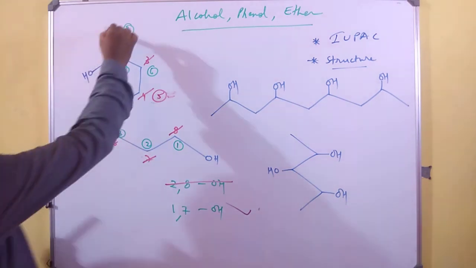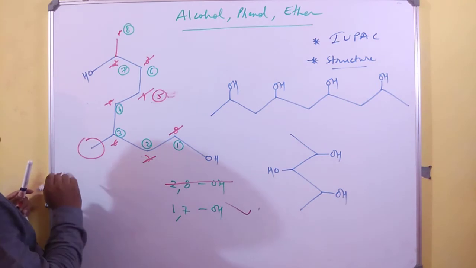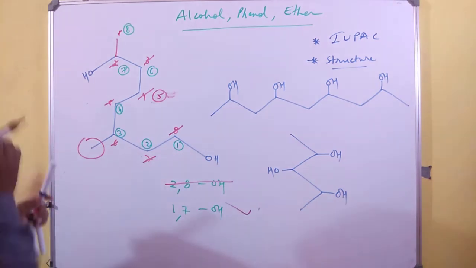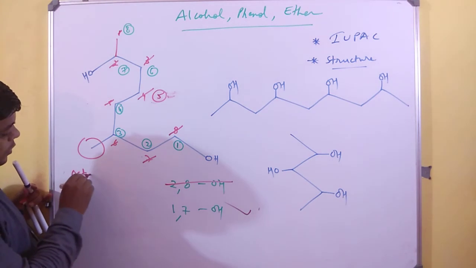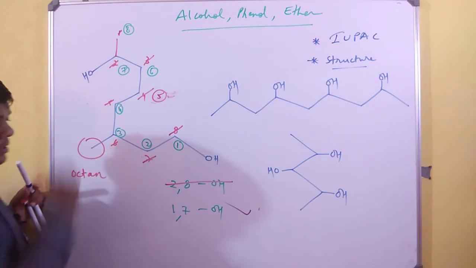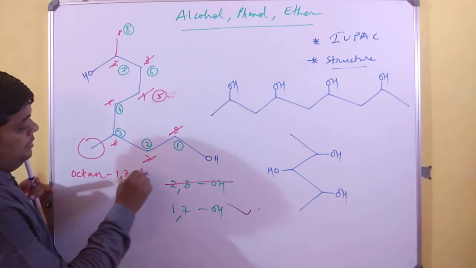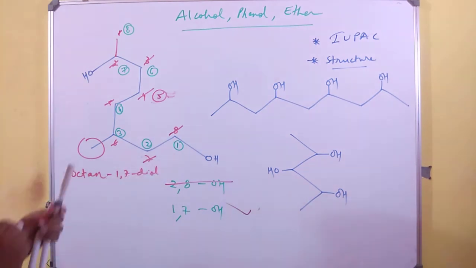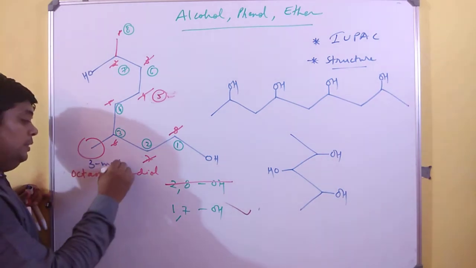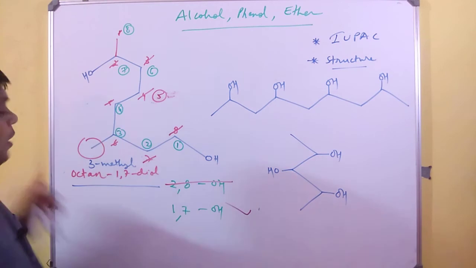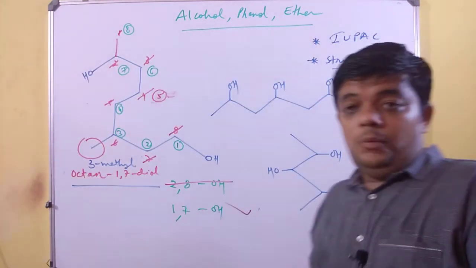So now, how should I write? On number 3, you have a methyl substituent. So the answer would be oct-ane-1,7-diol. But this substituent has to be mentioned. So it will be 3-methyloctane-1,7-diol. This is how you will be able to solve.